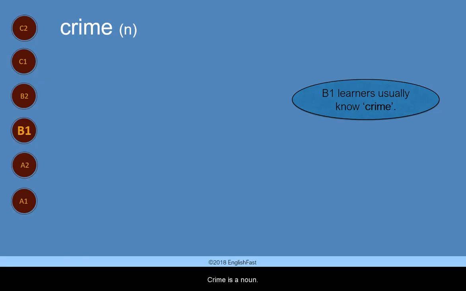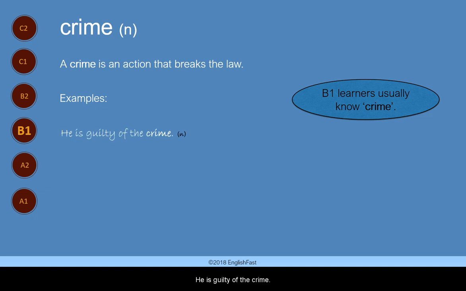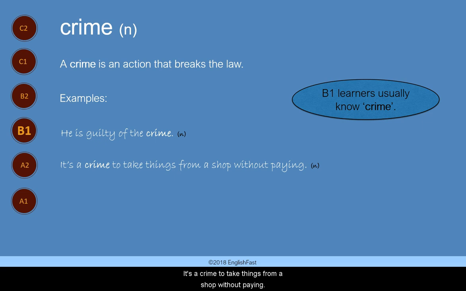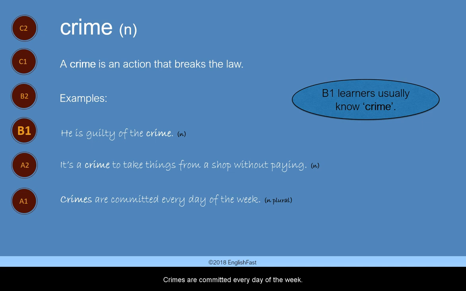Crime. Crime is a noun. B1 learners usually know crime. A crime is an action that breaks the law. Here are some examples. He is guilty of the crime. It's a crime to take things from a shop without paying. Crimes are committed every day of the week.